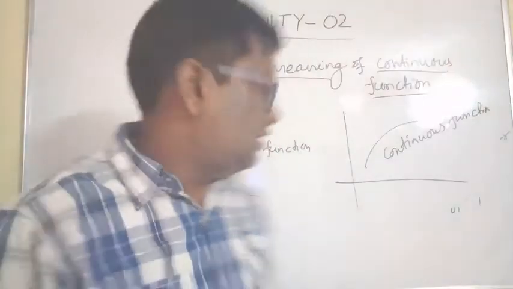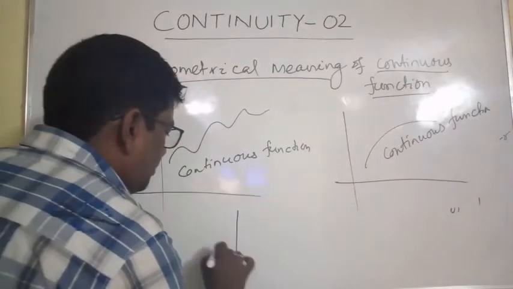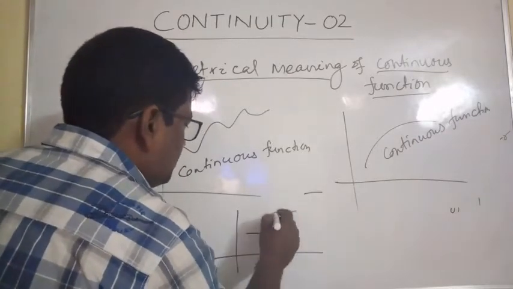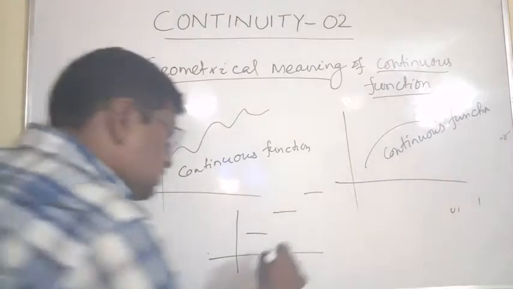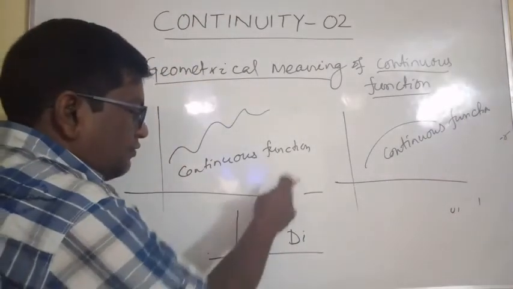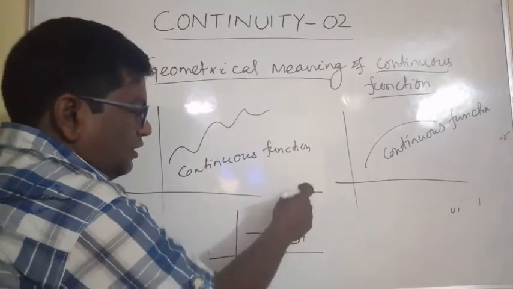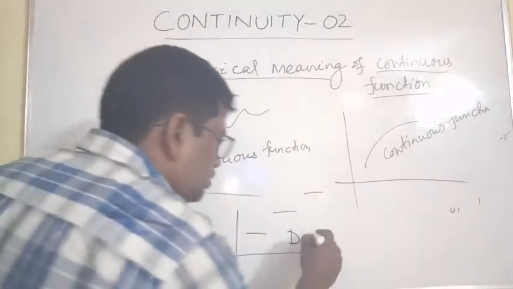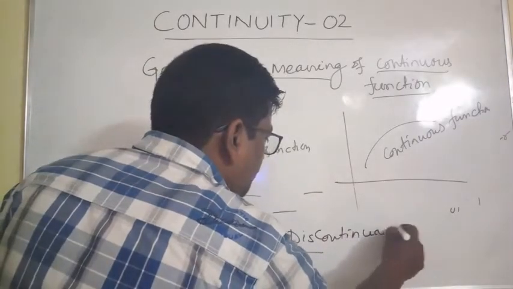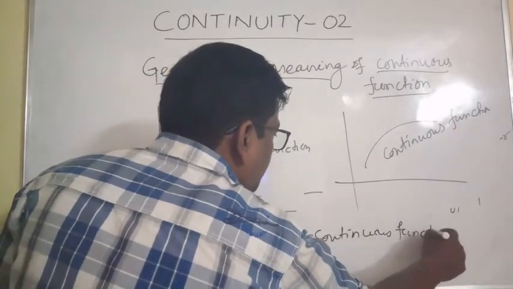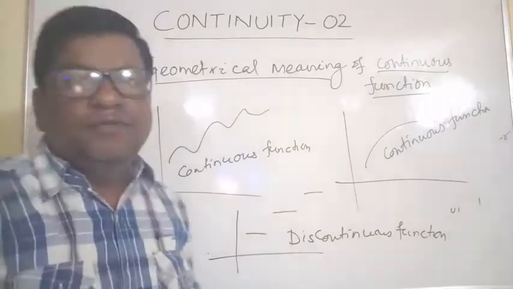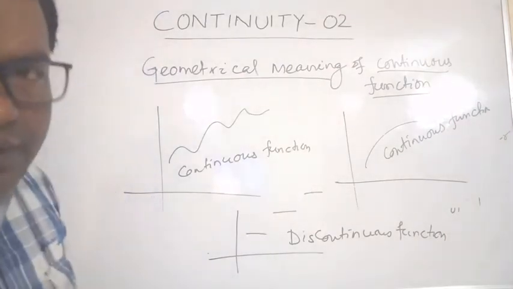And another, suppose this is another graph of another function like this. Clear? This is discontinuous function because there is a gap, so this is discontinuous function. If the function is not continuous, then we can say the function is discontinuous, right?